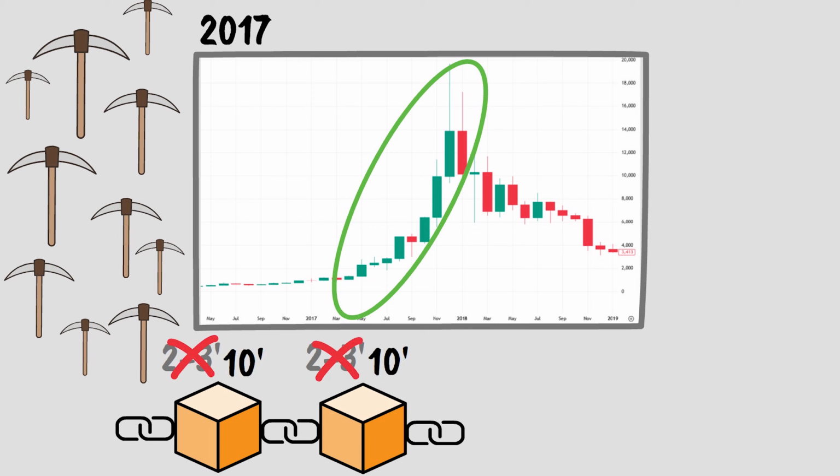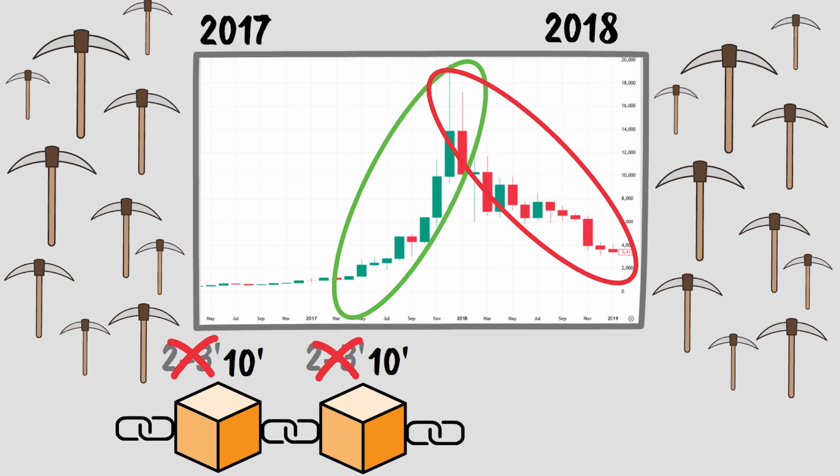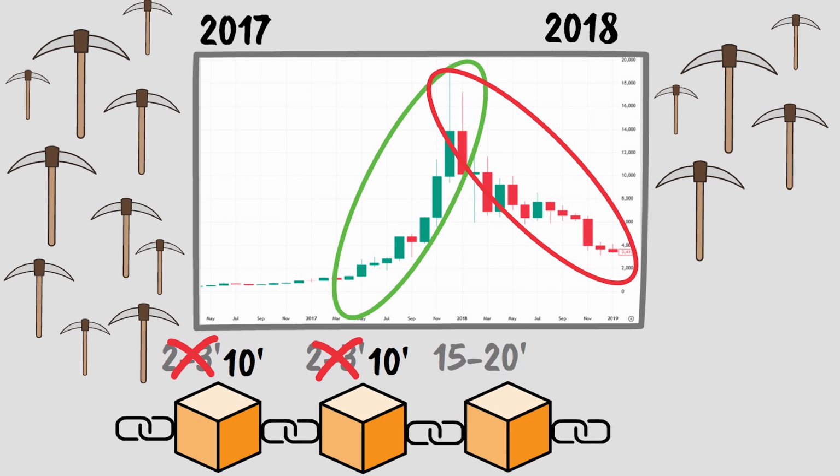Conversely, in 2018, when Bitcoin's price crashed, many miners shut down their operations because mining was no longer profitable. The algorithm detected that blocks were taking 15 to 20 minutes to produce and automatically decreased the difficulty, bringing block times back to 10 minutes.